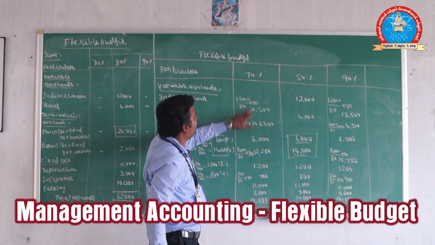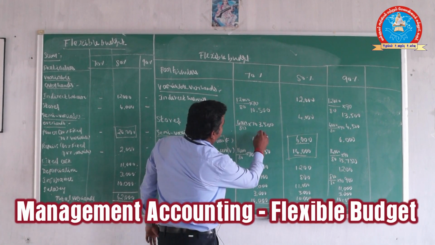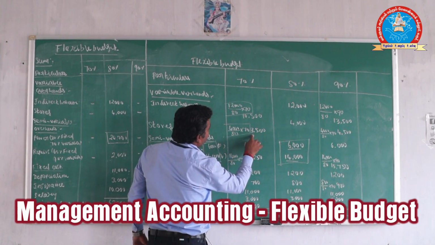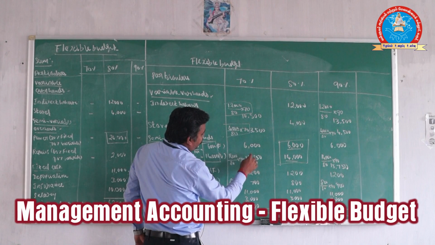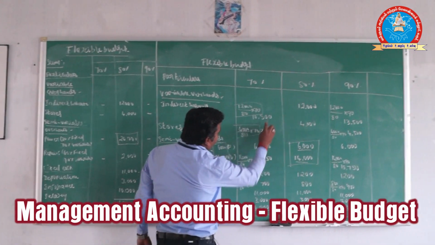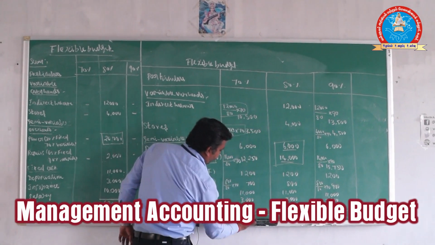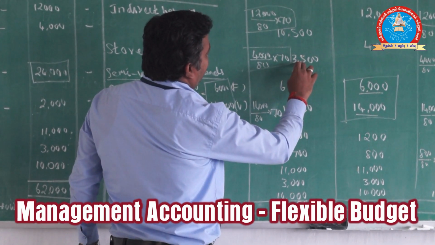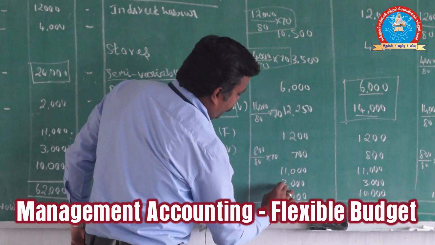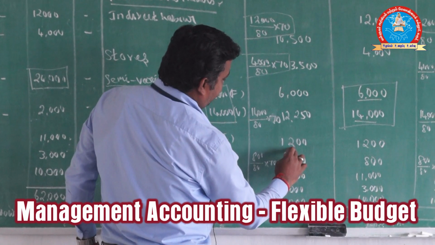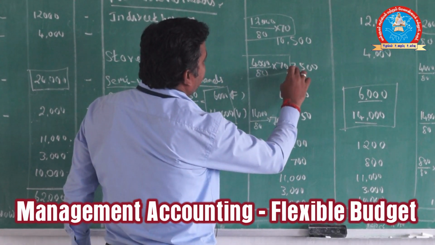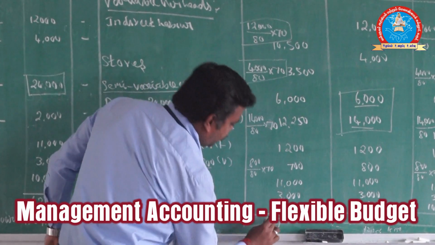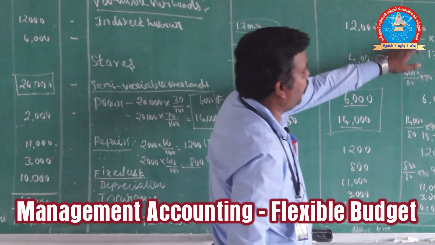Now you can put the total for 70%. What is the value? Here we add the values: 10,500 plus 3,500, 14,000, 20,000, and so on for all the items. The total comes to 69,150.